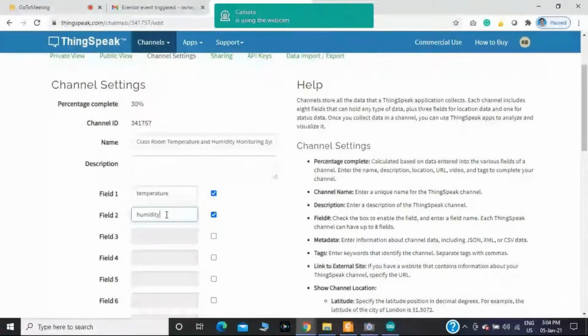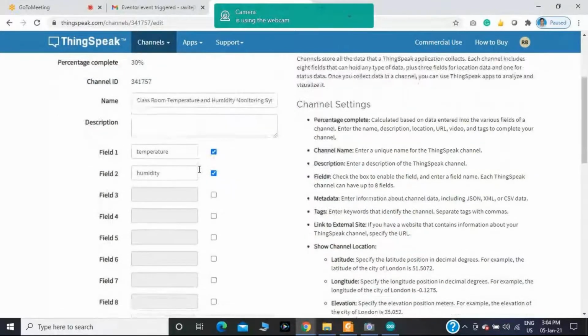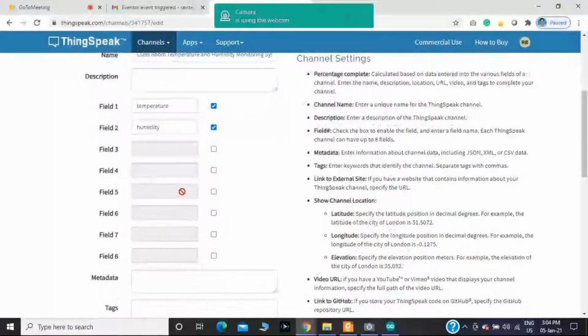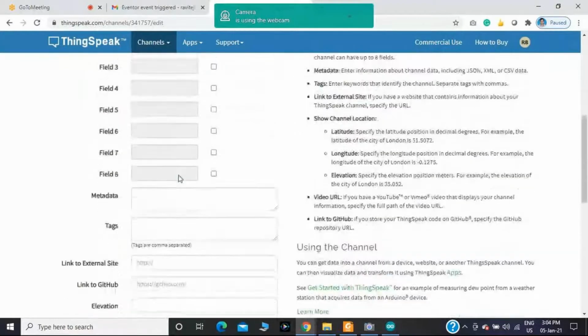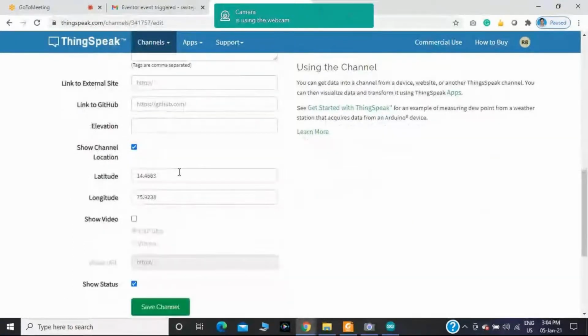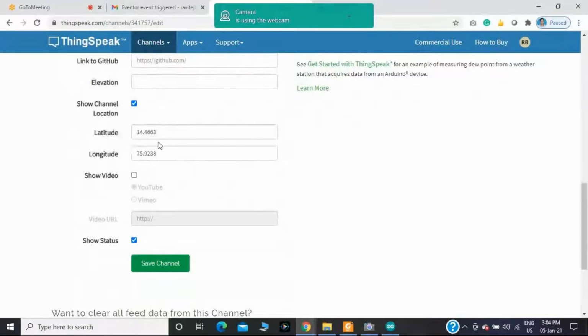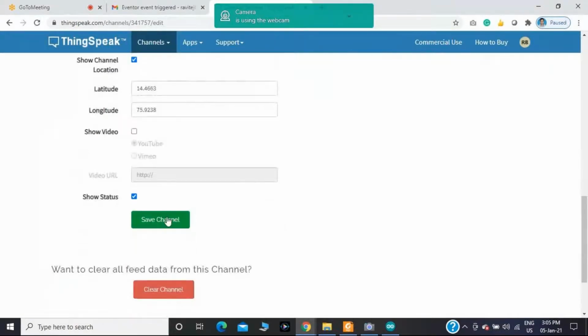You can provide other values like that, but in this example I have taken only two fields, field number 1 temperature, field number 2 humidity. Also you can provide the location by adding the longitude and latitude of the respective area. Then you should save that channel.